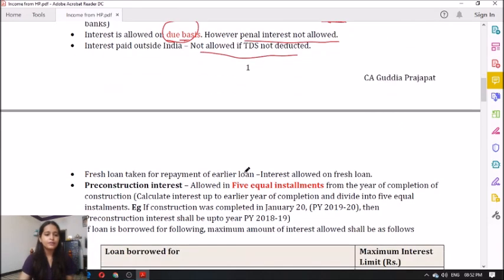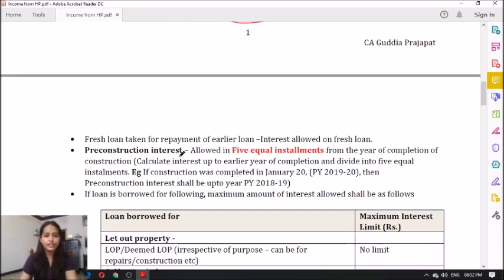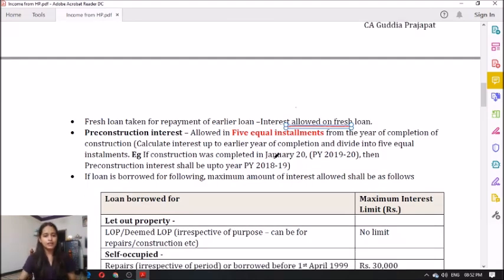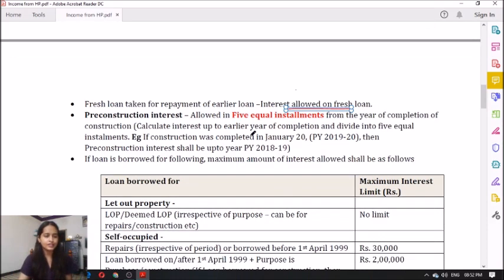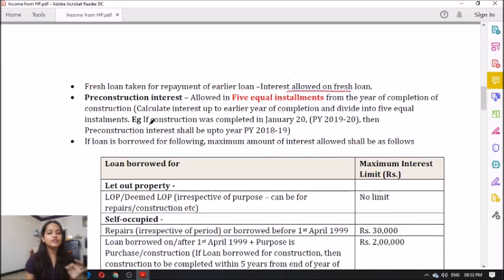Clear? Yes. Now next, coming to fresh loan taken for repayment of earlier loan, interest is allowed on the fresh loan. What does it mean? For example, you are already having a loan and you are unable to pay that loan. So for paying that loan, you are taking one more loan. So whether interest paid on the new loan is allowed? Yes, that is also allowed. Clear everyone? Yes.